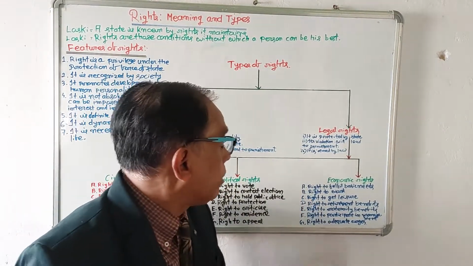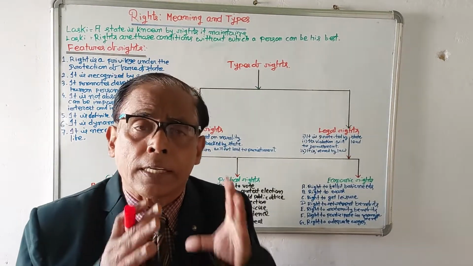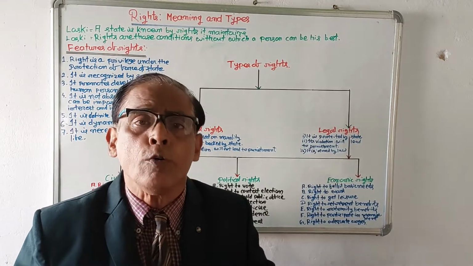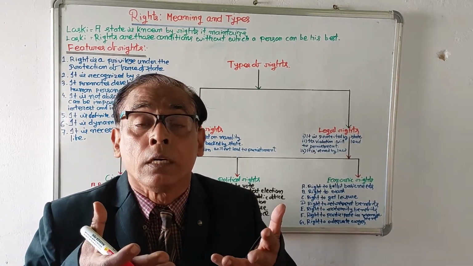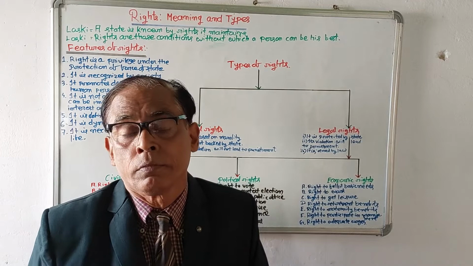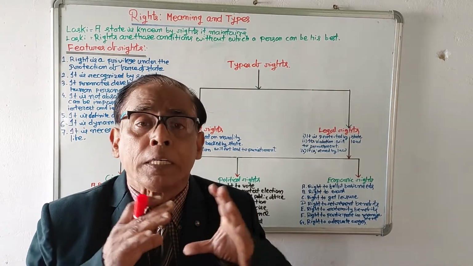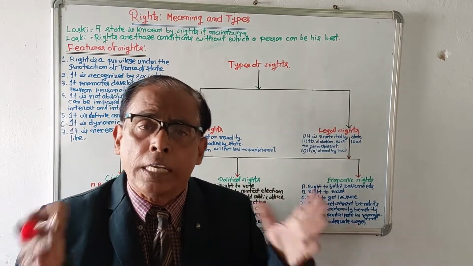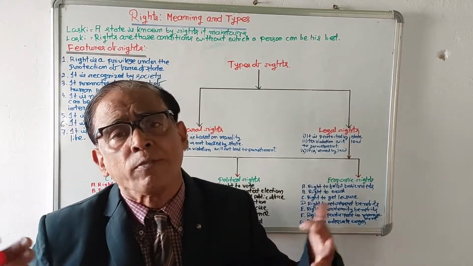Number 2, right to work. Every person has the right to work. Every person can work anywhere to earn his basic things of life. So every person is free to work anywhere and he is free to carry on any type of work.